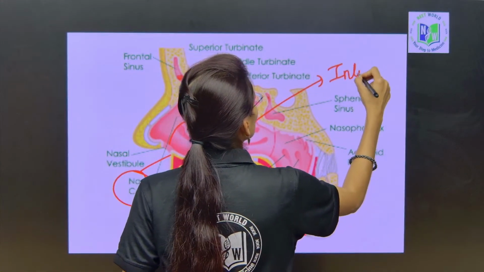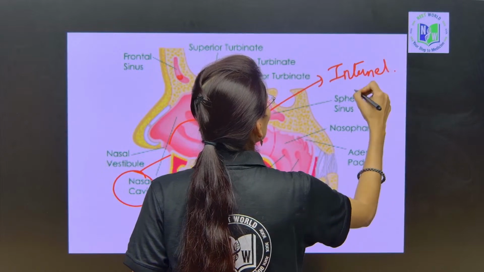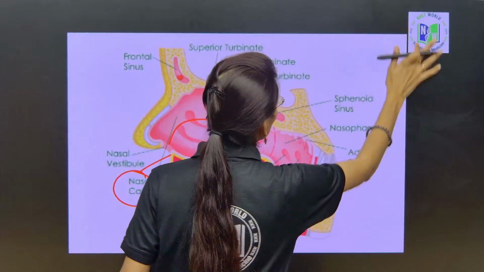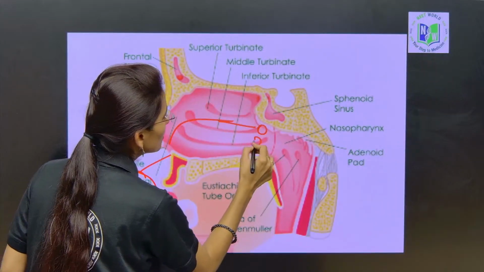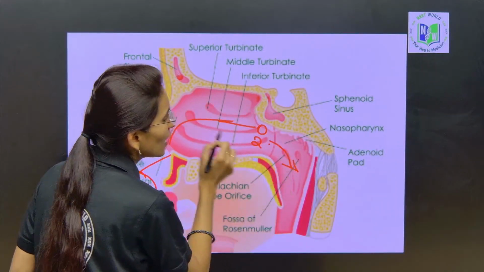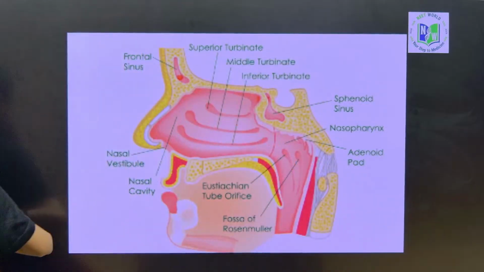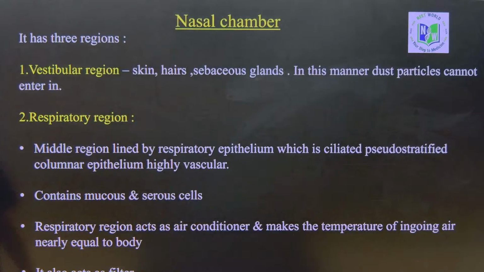The internal nare is involved in transporting the oxygen to the pharynx region. Clear? Yes, this is about the nose and the nasal cavity.